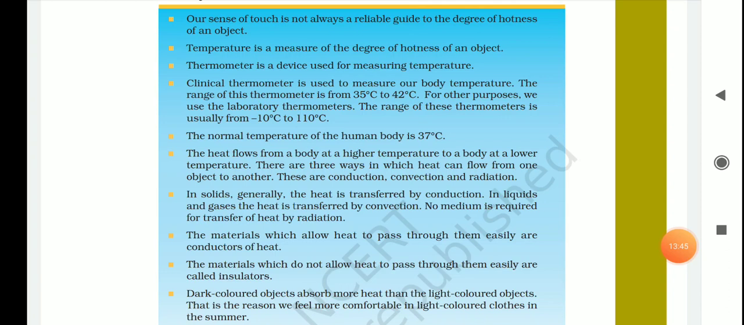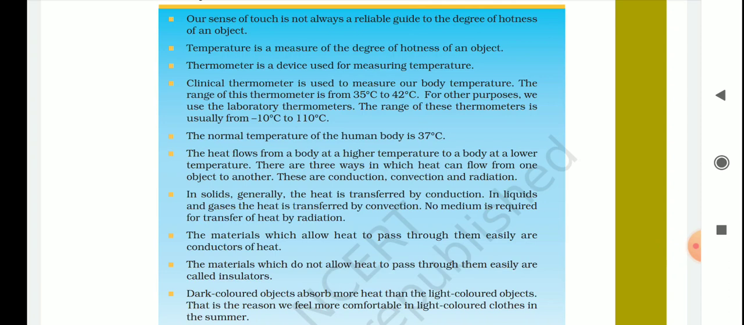So yeah, in solids generally the heat is transferred by conduction. In liquids and gases, the heat is transferred by convection, and no medium is required for the transfer of heat by radiation. Getting it? As I told you, when you sit near the fire, you get warmth. Why? Because the radiations of the heat are coming. So it does not require any medium to pass to you.